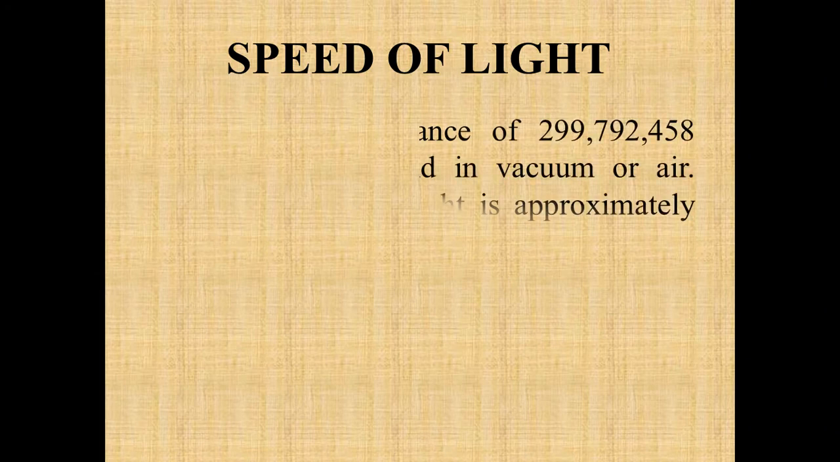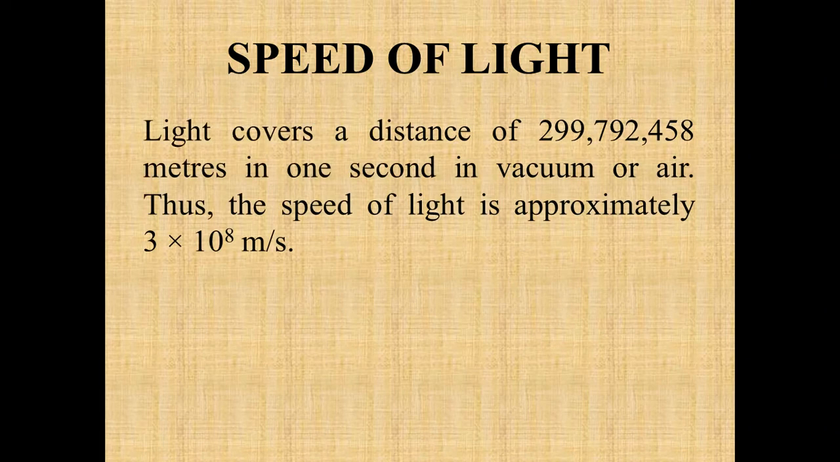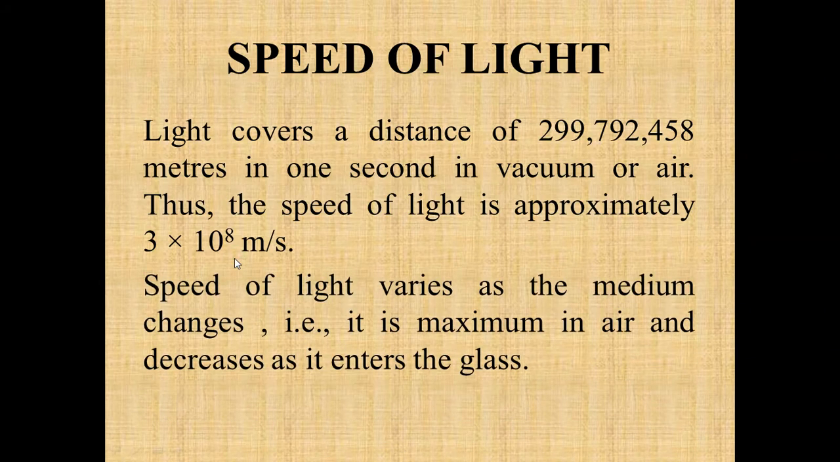Now let's discuss the speed of light. We all know about light. Light covers a distance of 299,792,458 meters in 1 second in vacuum or air. So the speed of light in air is approximately 3 into 10 raised to the power 8 meters per second. But what happens when the light enters another medium? For example, when light enters glass, the speed of light decreases as it enters into the glass.